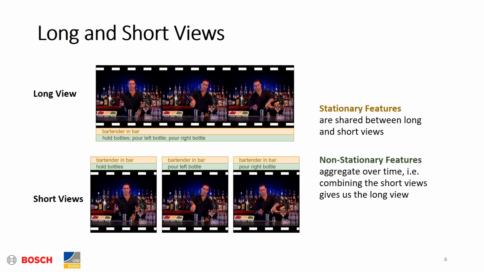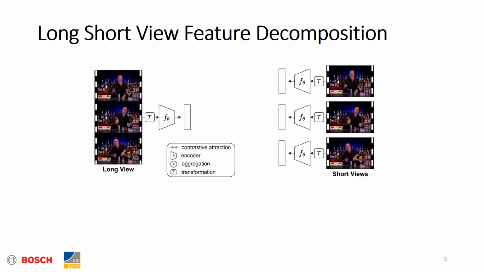The non-stationary features, on the other hand, aggregate over time. So when we combine the non-stationary features of the short views, we obtain the non-stationary features of the long view. Now we will use this observation to construct our positive pairs in contrastive learning. First, we extract the features of the long and short views using a shared backbone F. And then we split the resulting feature vector up into two chunks, which correspond to the stationary and non-stationary features.